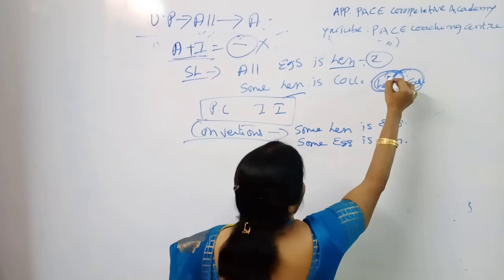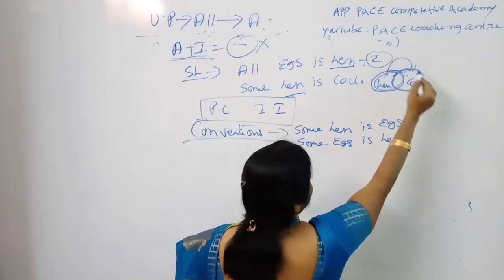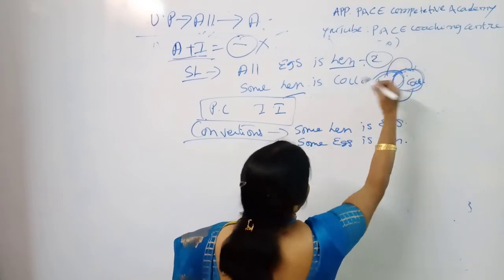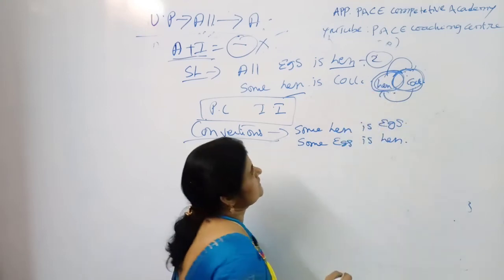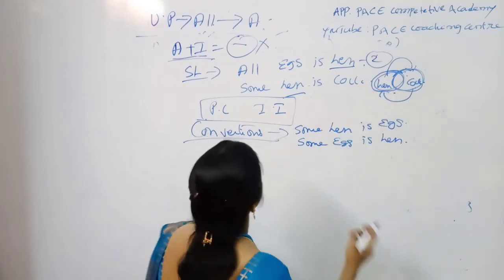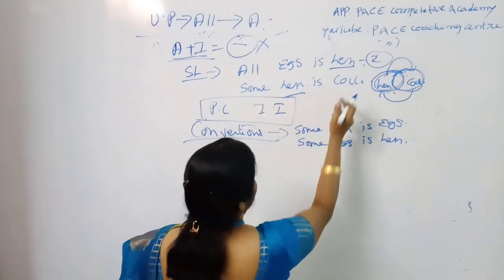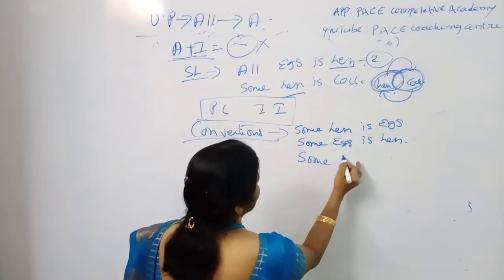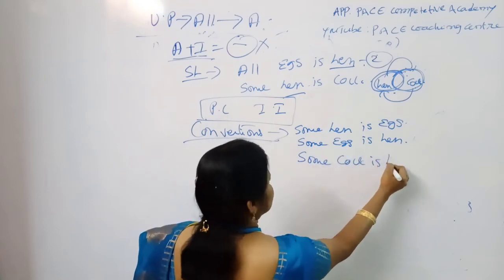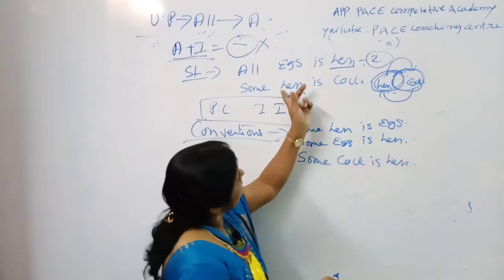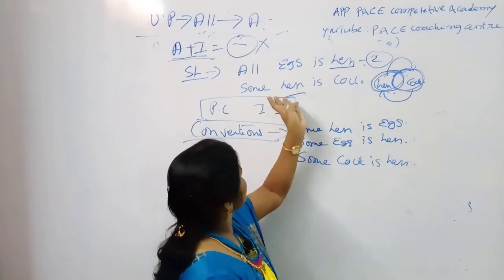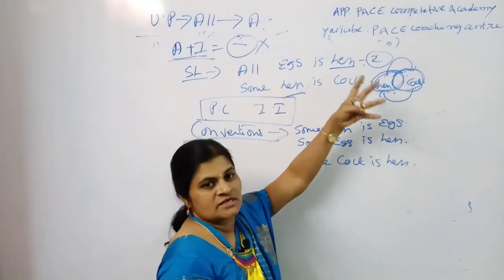Automatically you can say that some cock is hen. So some hen is cock has only one conversion possible, some cock is hen, because while trying for a second conversion, you get the same answer, some hen is cock.